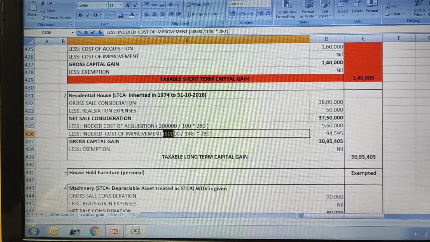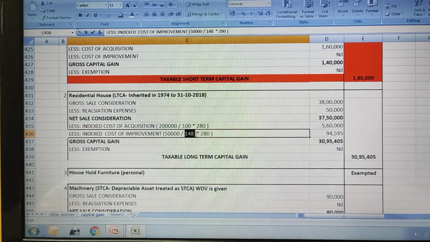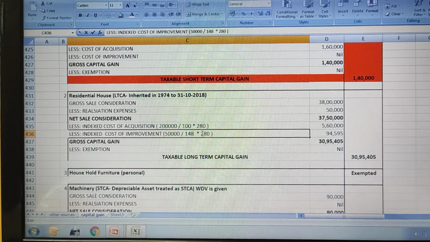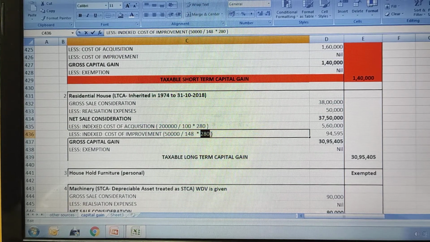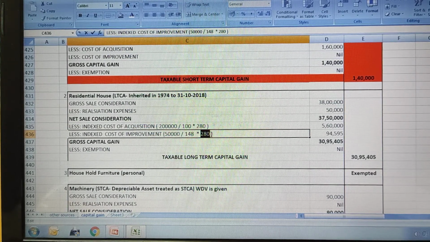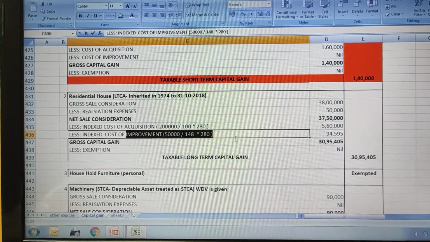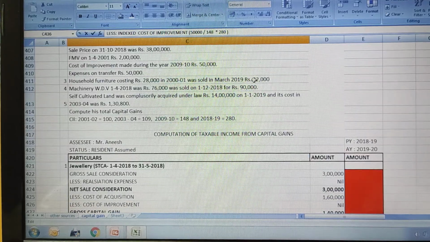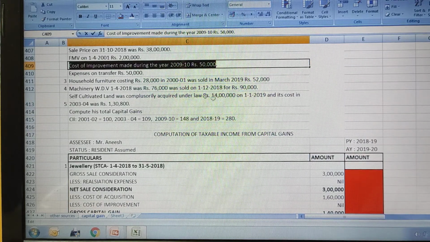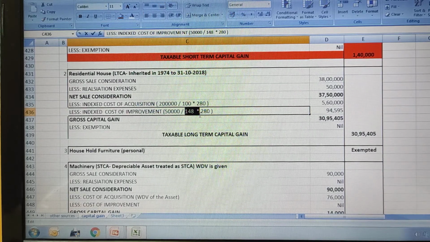So the formula is cost of improvement divided by CII, that is cost inflation index of the year of improvement, multiplied by cost inflation index in the year the asset was sold, or the previous year. Here cost of improvement is 50,000, as given in the question, divided by 2009-10, when they made the improvement.